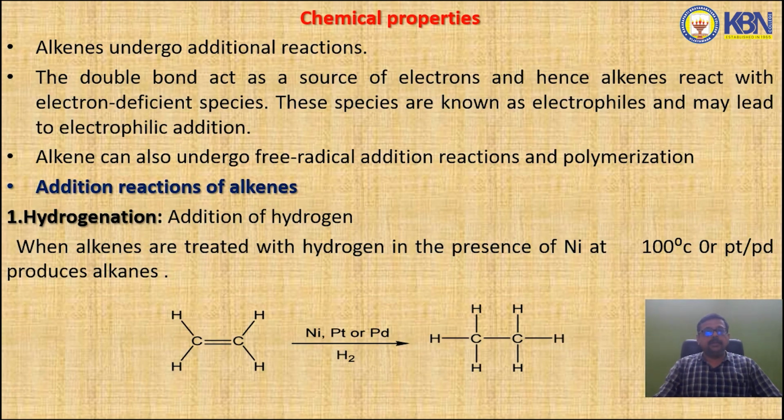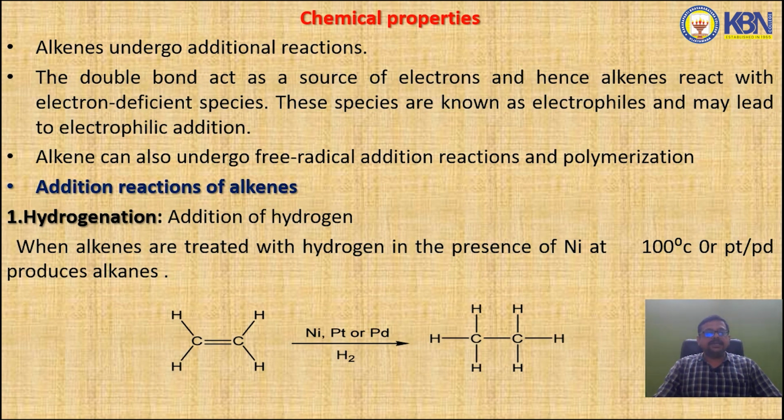The next one, chemical properties of alkenes. Usually in alkenes, there is a double bond between two carbon atoms. So alkenes usually undergo addition reactions. The double bond acts as a source of electrons and hence alkenes react with electron deficient species. These species are known as electrophiles and may lead to electrophilic addition reactions. Alkenes can also undergo free radical addition reactions and polymerization reactions.